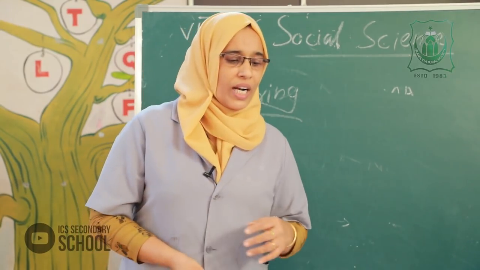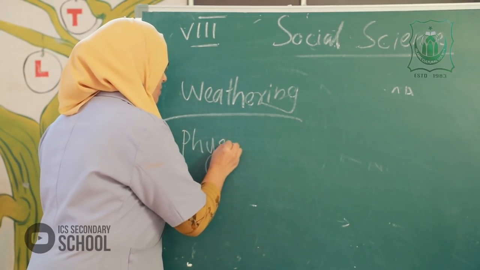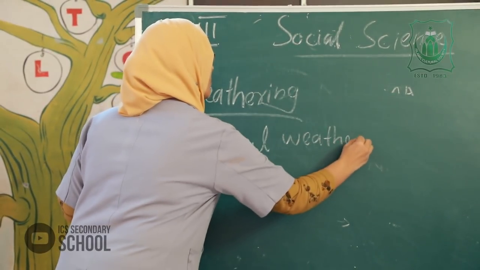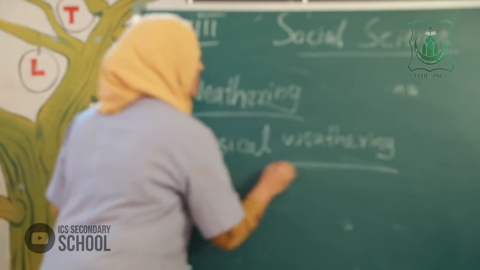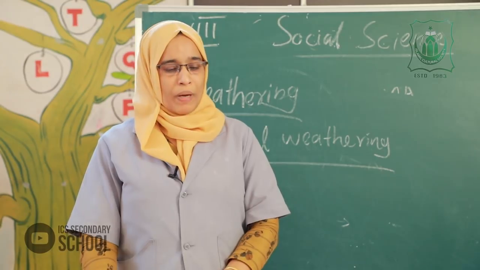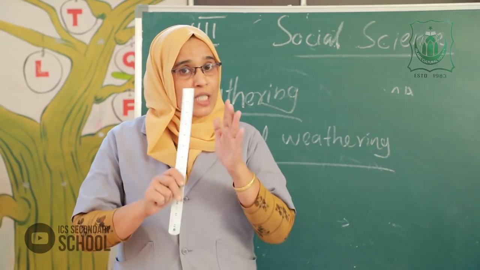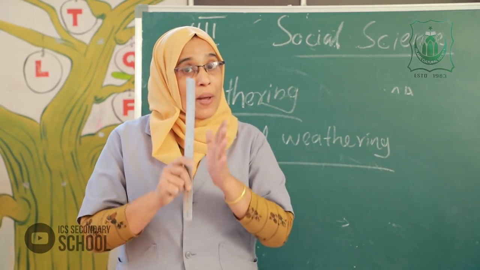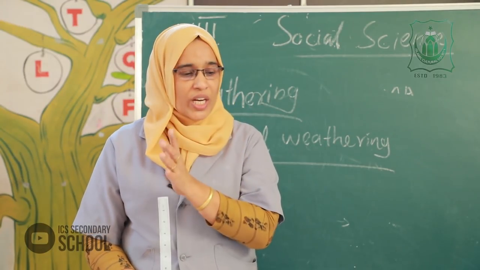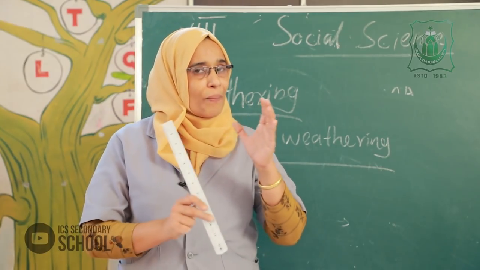First one, physical weathering. Physical weathering is the expansion and contraction of minerals due to the variations in temperature.